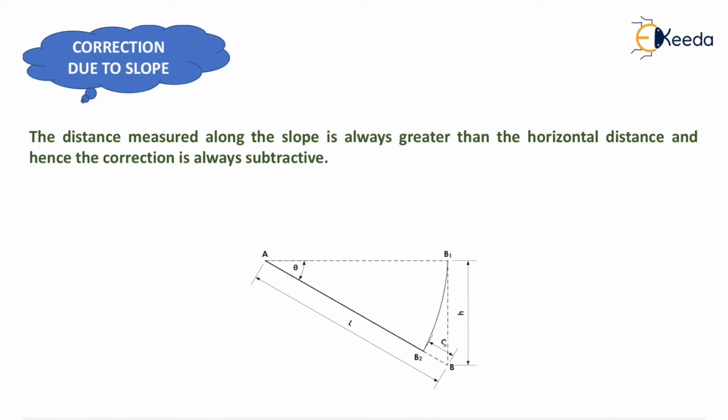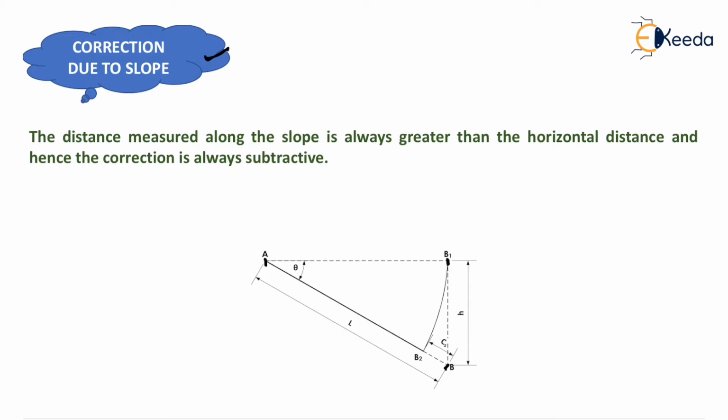Now we can move to the next type of correction, that is correction due to slope. We generally want to measure the distance between two points, A and B1, but due to the inclined ground like this, AB, we will not be able to measure the horizontal distance AB1.